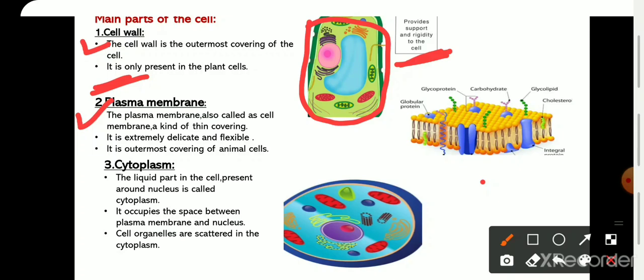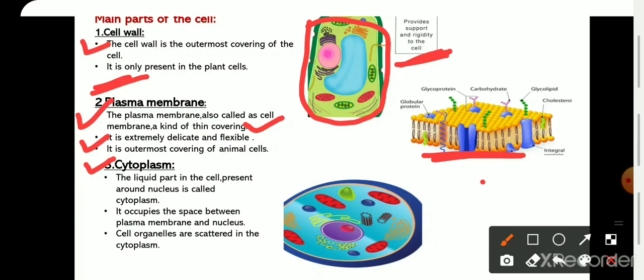Second layer, that is a plasma membrane. Plasma membrane is also called a cell membrane. So the other name of the plasma membrane is cell membrane, and it is a kind of thin covering. It is very delicate as well as flexible, and it is the outermost covering of the animal cell.